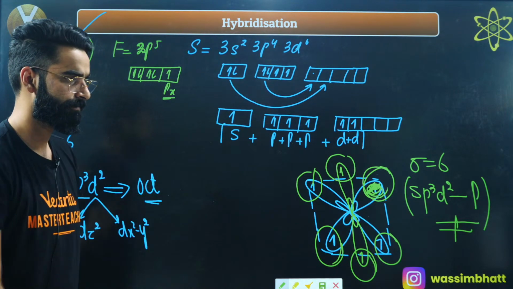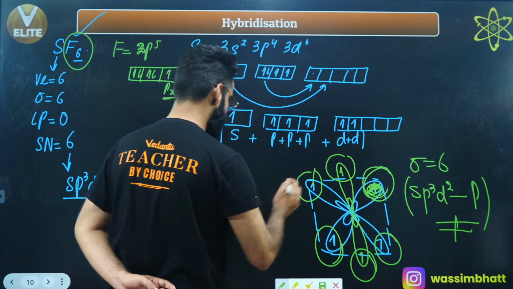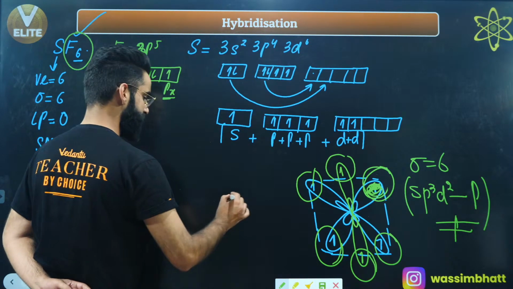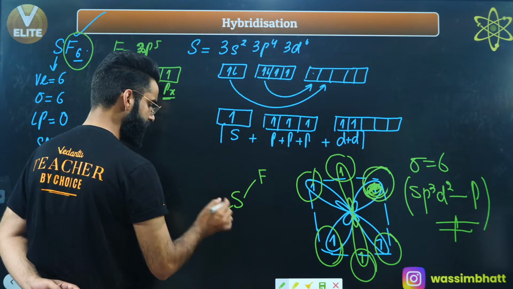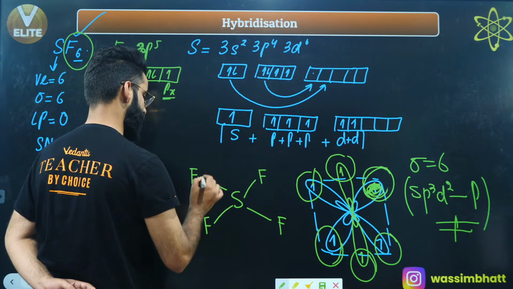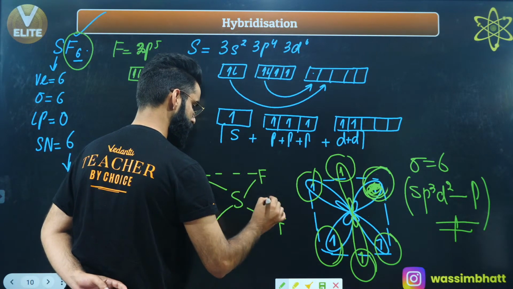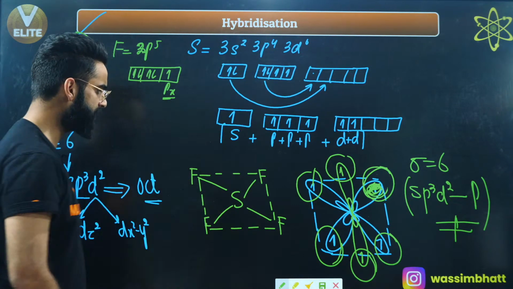We call this geometry the octahedral geometry, and let me show you how it exactly looks. This is sulfur, this is fluorine, one more fluorine, one more fluorine, correct? So these are 4 fluorine atoms on the same plane.